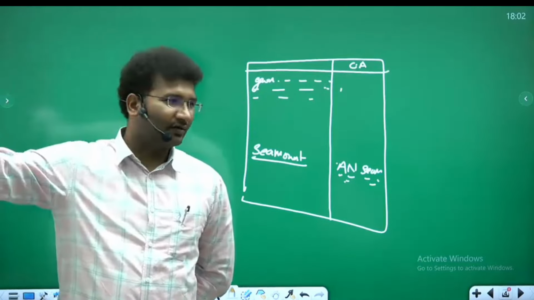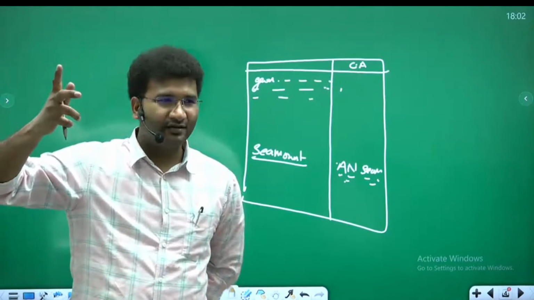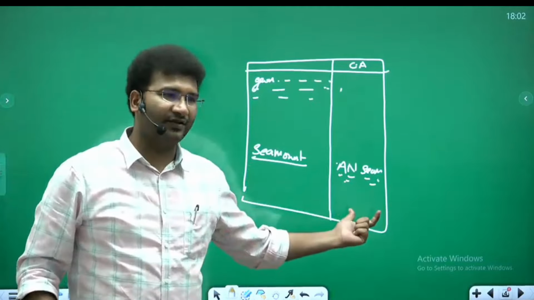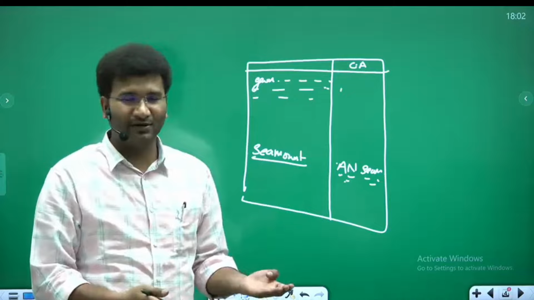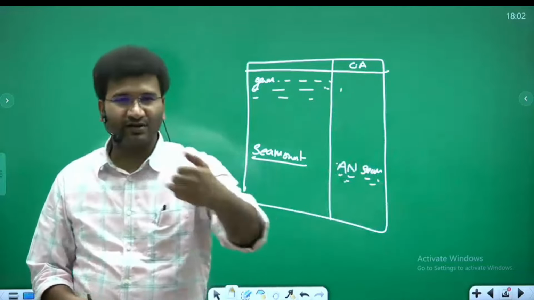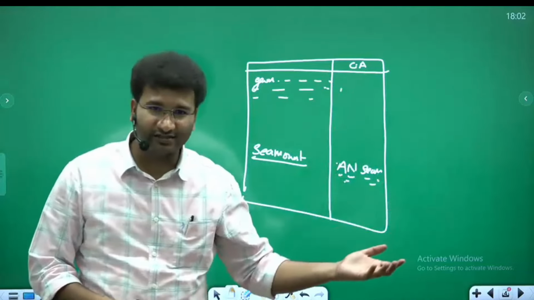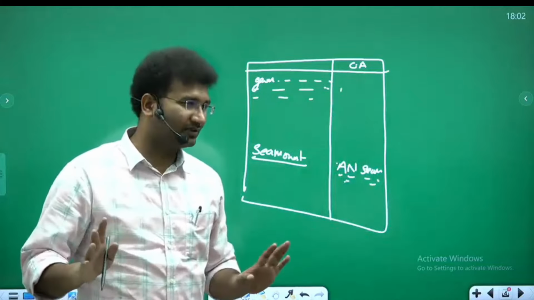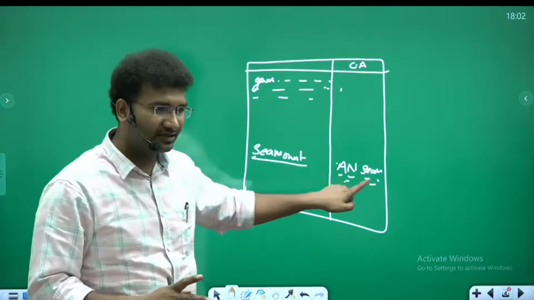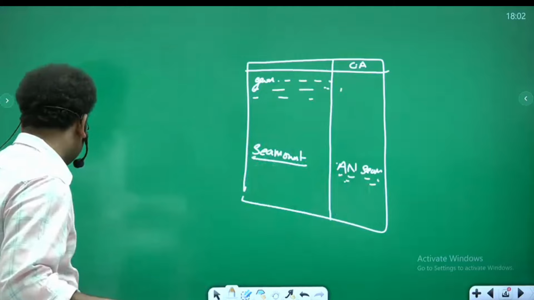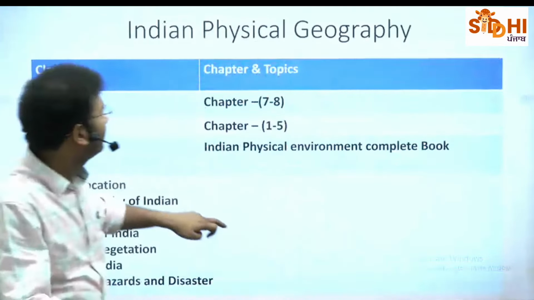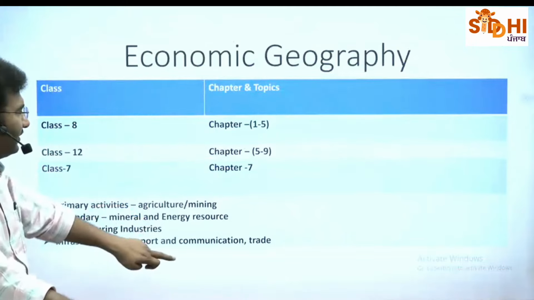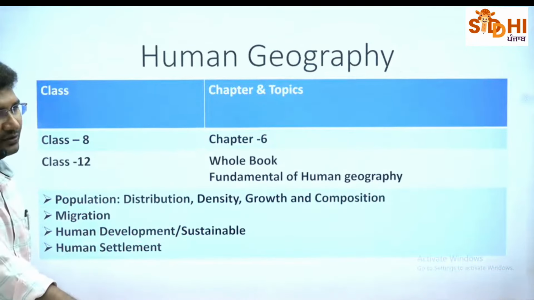Now after maybe 6 months or down the line, you will have static here and current affairs here, right? It's not that फिर monthly magazine पकड़ो, उस इंस्टीट्यूट का, इस इंस्टीट्यूट का, ये मार्केट में ये अच्छा चल रहा है, वो अच्छा चल रहा है, then you will get lost. So this should be the space and this should be the current affairs. I'll also show you how it is made by one of the student here. ठीक है, ये इंडियन फिजिकल ज्योग्राफी, इकोनॉमिक ज्योग्राफी आपने नोट कर लिया, ह्यूमन ज्योग्राफी.